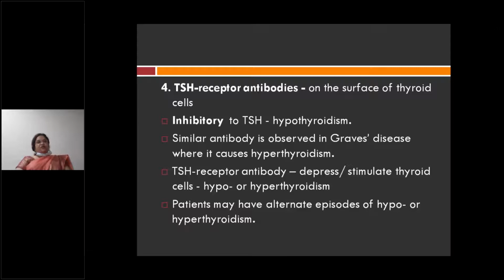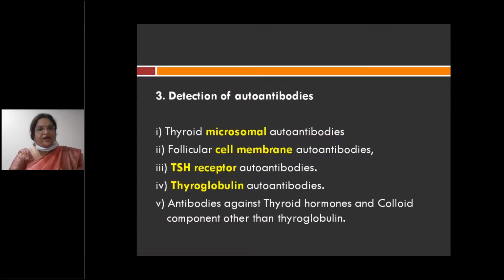So there are TSH receptor antibodies on the surface of the thyroid cells. Because of the antibodies against the TSH receptors, what will happen? There is inhibition of the function of TSH, leading to hypothyroidism. A similar antibody can also be seen in Graves' disease, which causes hyperthyroidism. TSH receptor antibodies depress or stimulate the thyroid cells, leading to hypo or hyperthyroidism. That's why in Hashimoto's thyroiditis, you can have either hypo or hyperthyroidism.